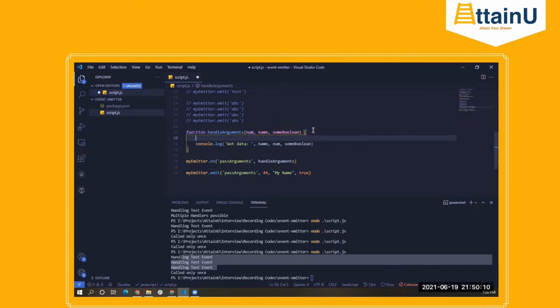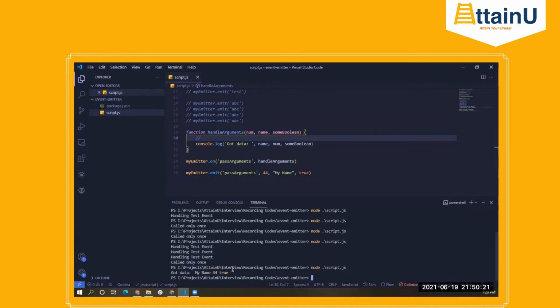Now inside this function, you can do whatever you want with that particular information. Correct? So let's execute this now. And there we go. We see got data, my name, which is this one coming from here, right? Then 44, then true, right? So this is how we pass arguments to the different handling functions.